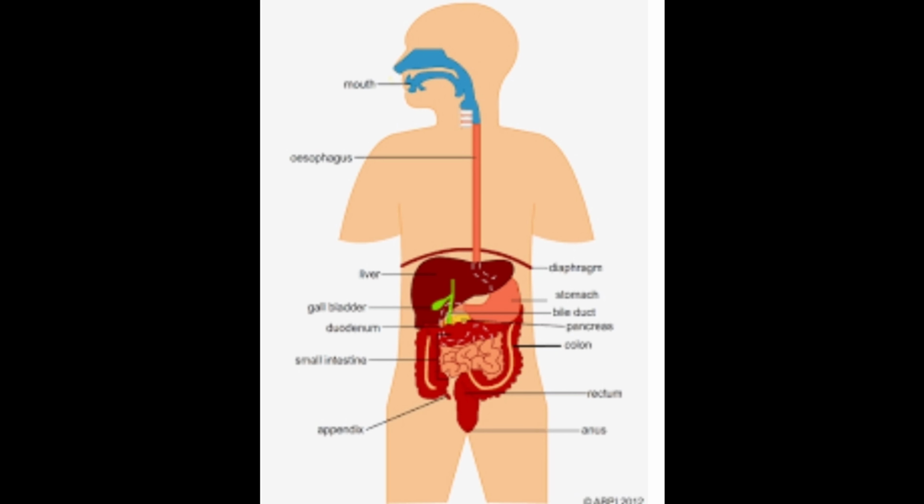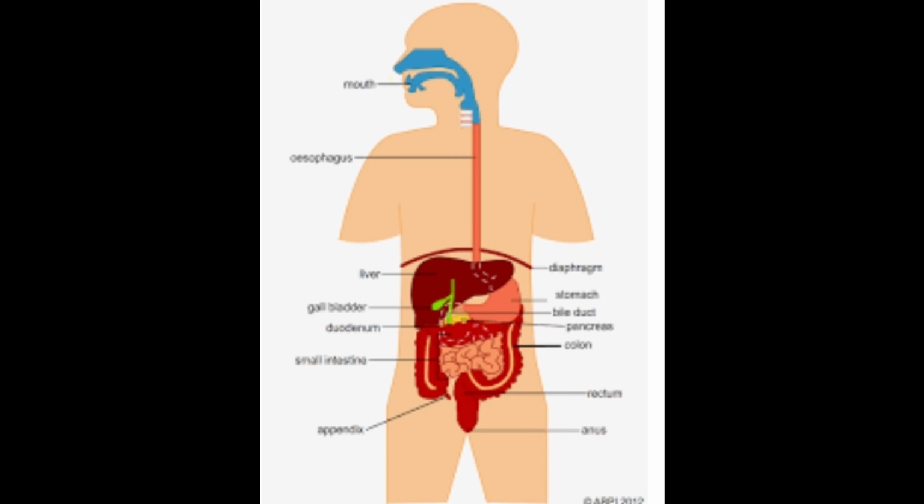Villi and microvilli increase the absorption of nutrients, so more nutrients can be absorbed. That's a brush border.